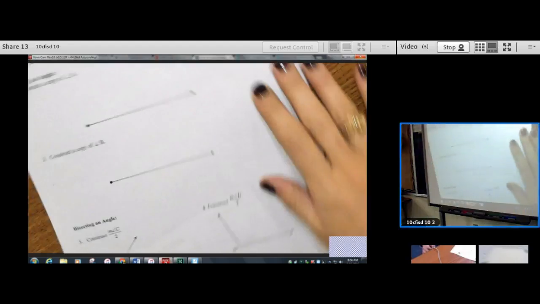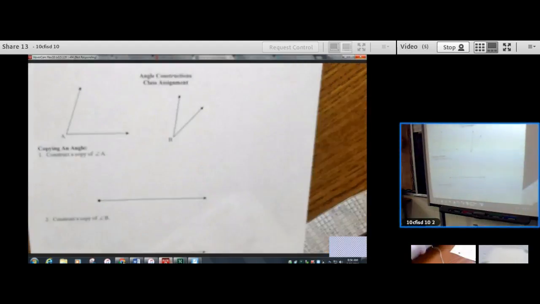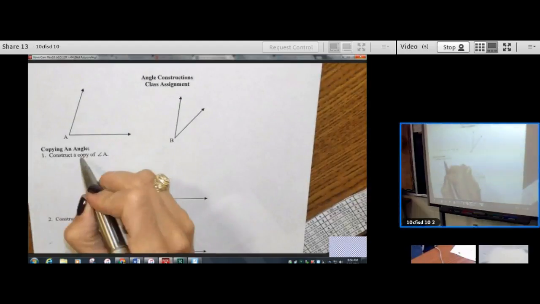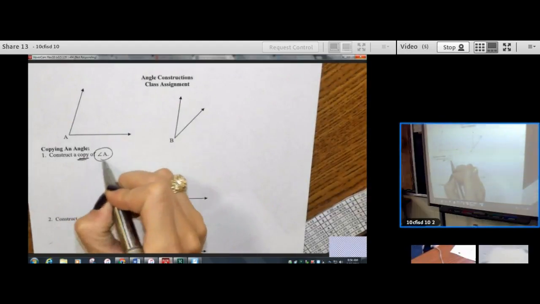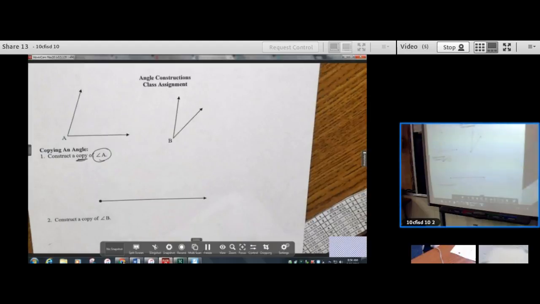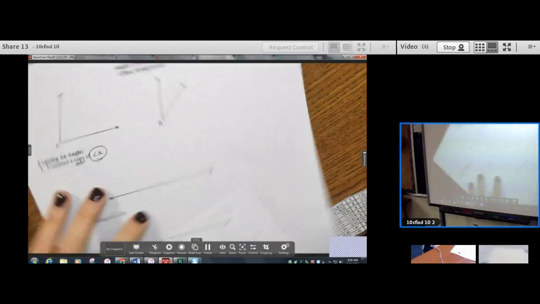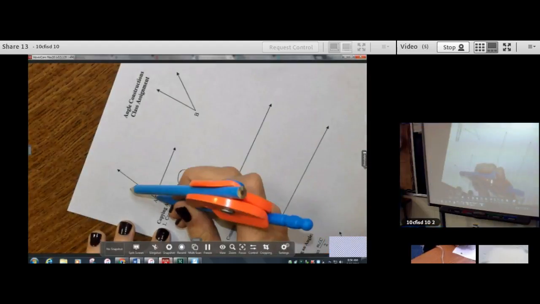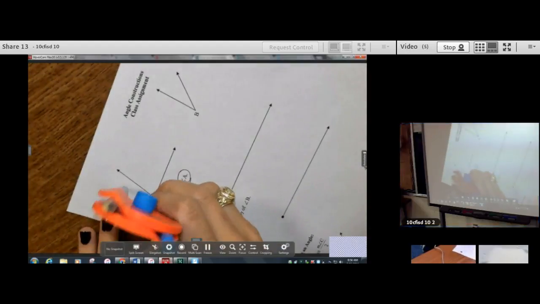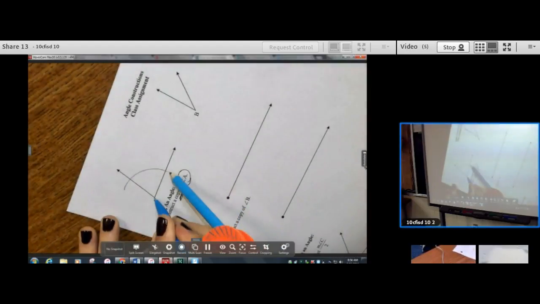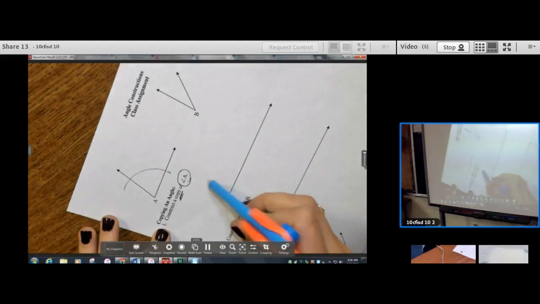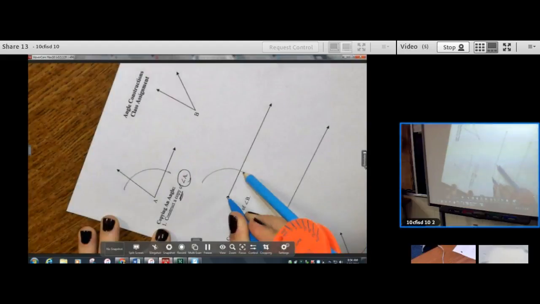That way you will have seen it 3 times. Okay, so your sheet says to construct a copy of angle A. So what we're going to do first is open our compass however much we feel like, put our needle on the vertex, make an arc, and then go to our ray and make the exact same arc.